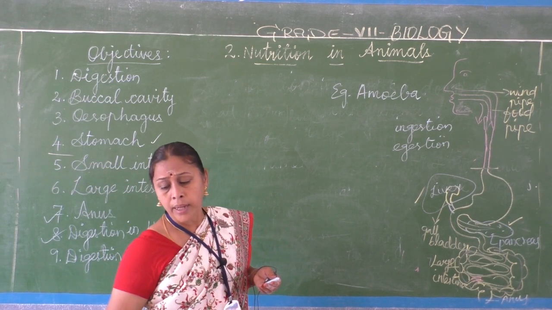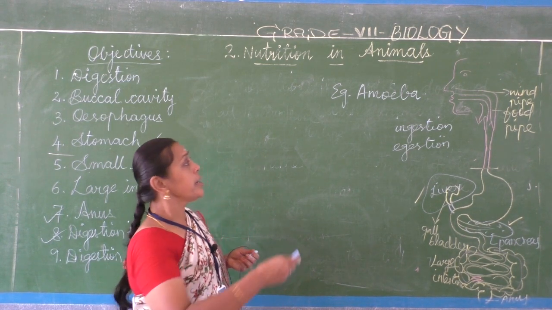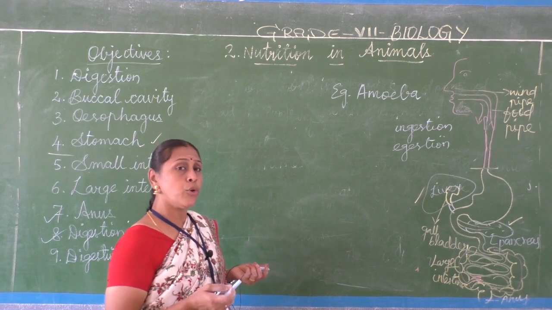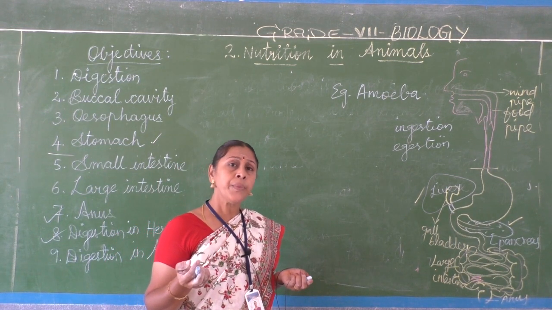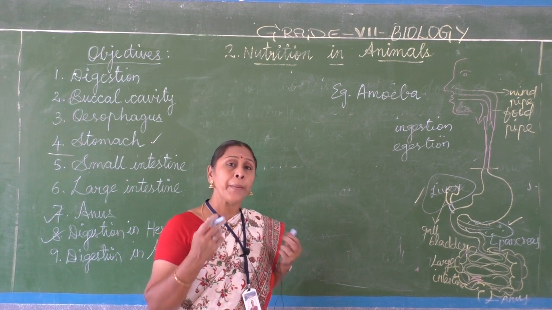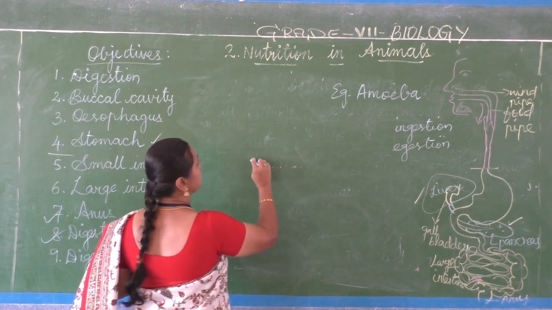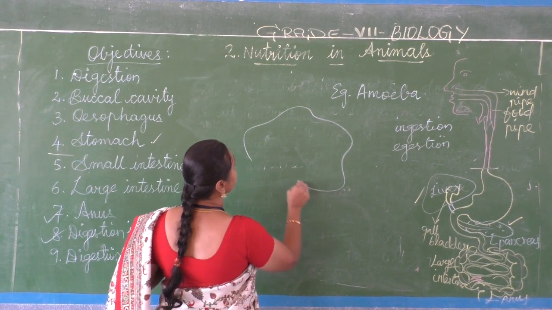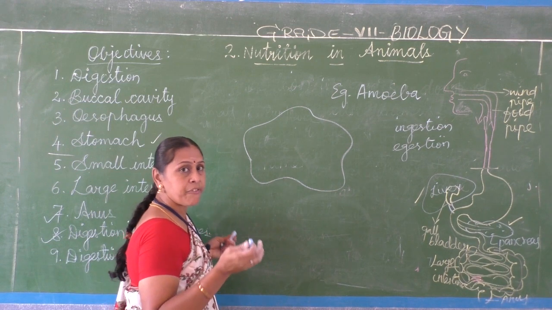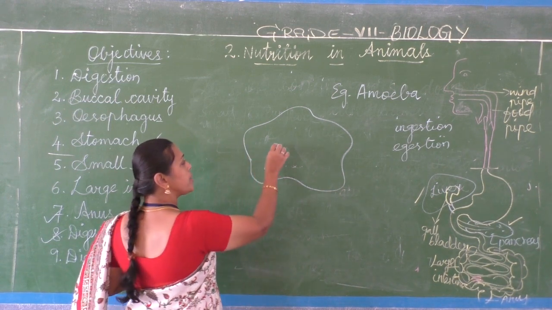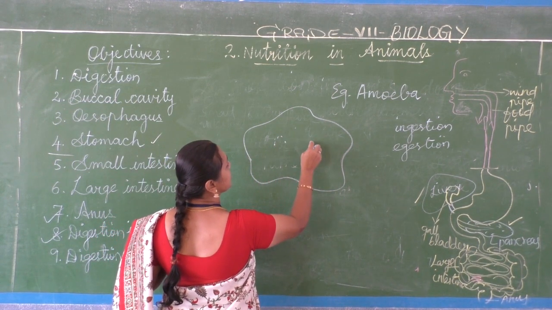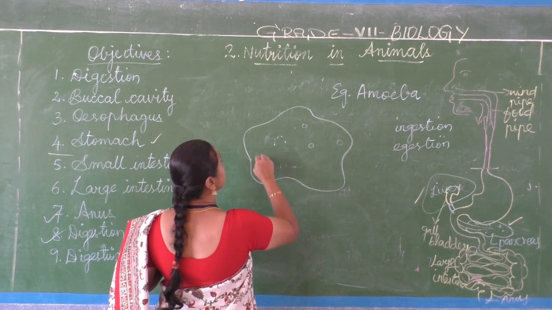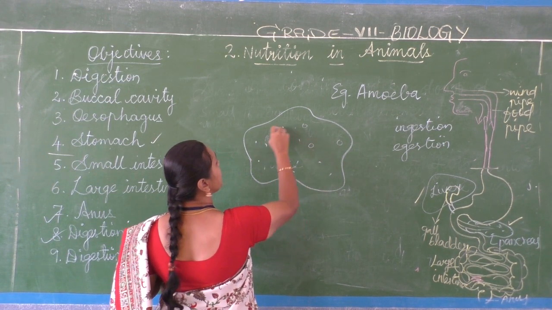Let us see that now. Amoeba is a single cellular organism and it has a cell membrane and doesn't have a definite shape. But all other things, the nucleus, small vacuoles, cytoplasm, will be present.